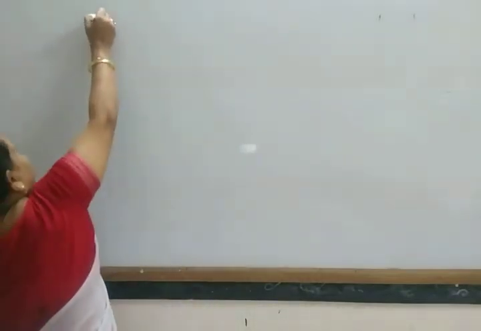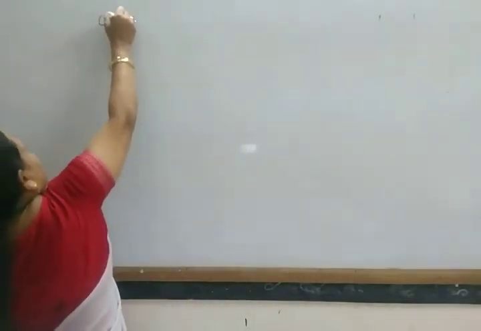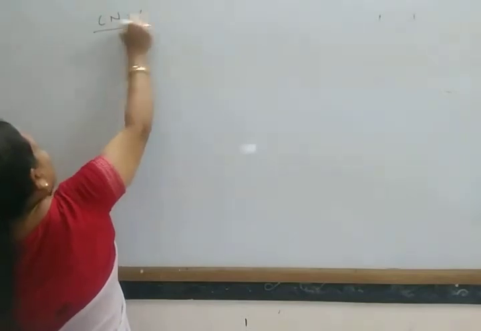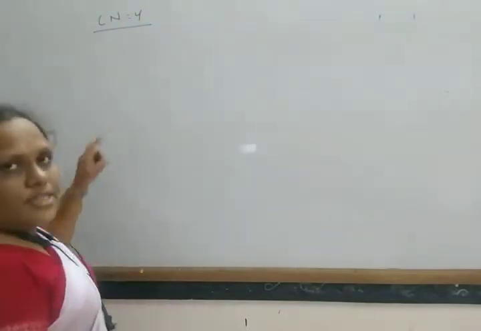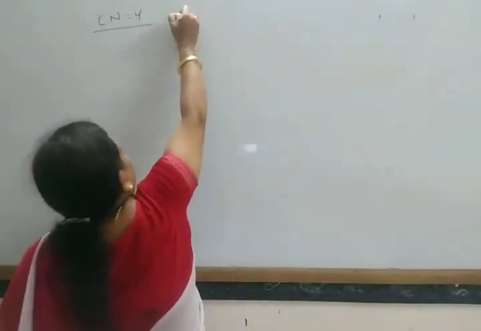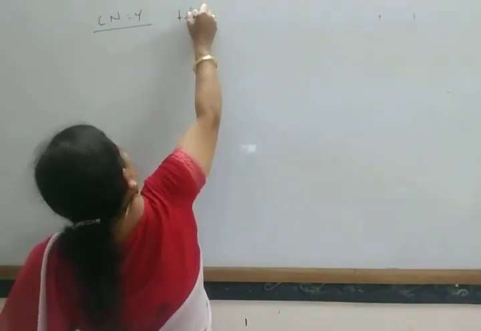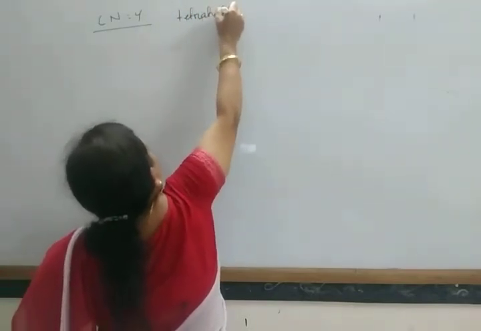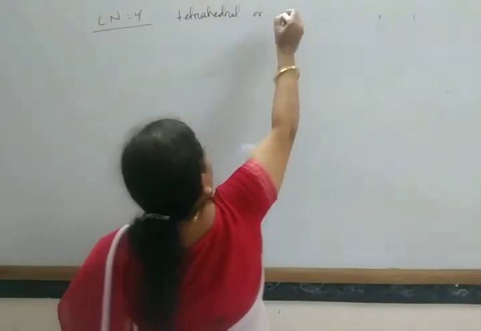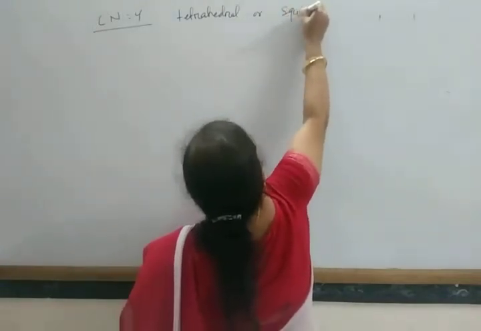If the coordination number is 4, then its shape is either tetrahedral or square planar.